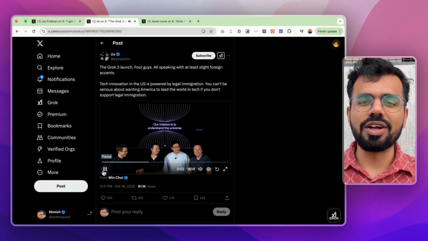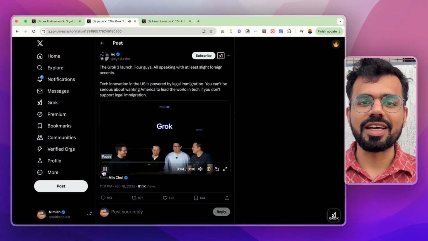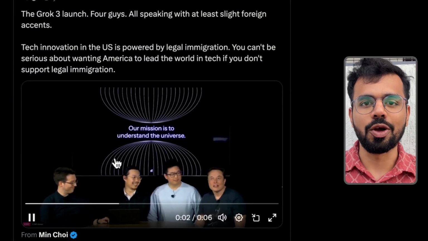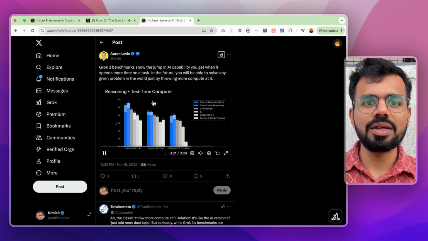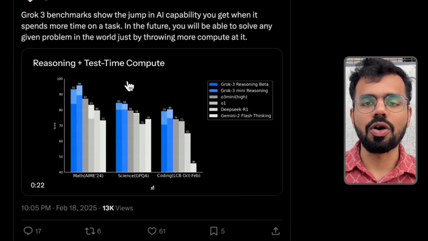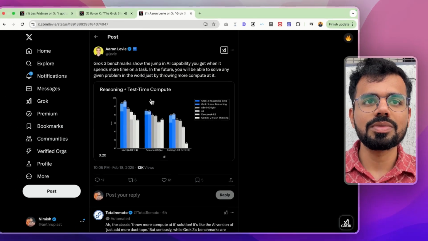Elon Musk's xAI finally released a model that is better than OpenAI's o3-mini or any other reasoning model when it comes to solving mathematical problems or coding solutions. They introduced the model in a very similar fashion to OpenAI's videos, where there was a conversation between three of their engineers along with Elon Musk. Even if I look at the benchmarks, it is better than o3-mini in coding abilities or solving mathematical problems.